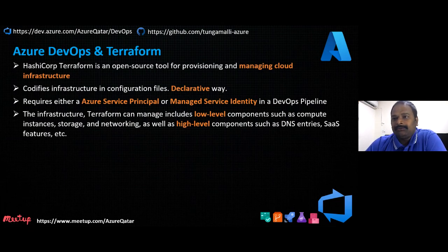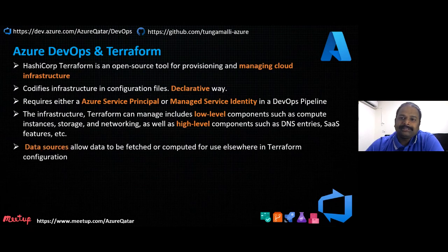What can Terraform do? It can manage low level to high level. There is no limitation. You can create a network, you can create storage, you can even create SaaS offerings in Azure. You can do Azure SQL, PaaS or SaaS offerings, you can deploy the infrastructure. For example, let's say private DNS zones, you want to add a DNS entry there. Those are all things that can be done using Terraform. There is no limitation. As I said, 99% of the Azure resources can be managed and created in Azure cloud.